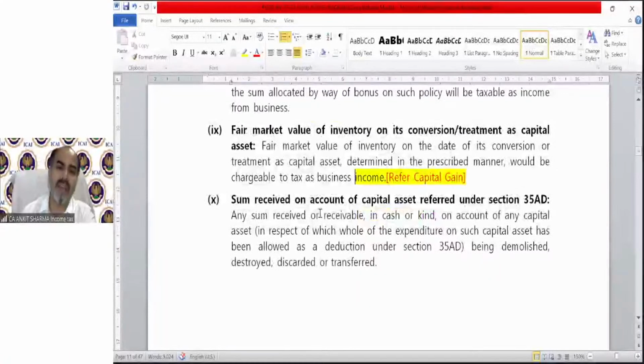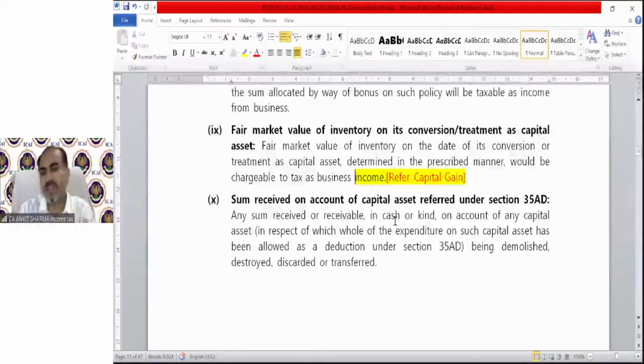Section 35AD, again, there is a separate provision regarding a section 35AD asset. So if you have a section 35AD asset, and that asset has been demolished, destroyed, discarded, etc., then in that case, any income received will also form part of your PGBP. Sums received on account of a capital asset referred to in section 35AD. So we have a separate section for section 35AD.